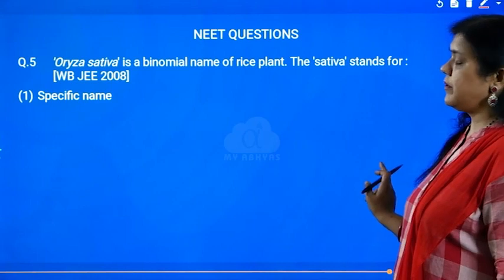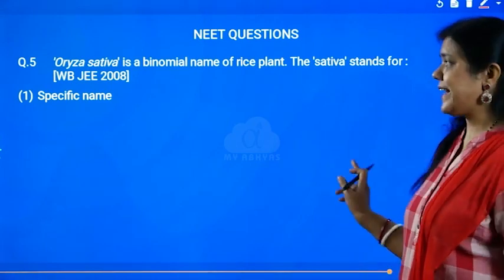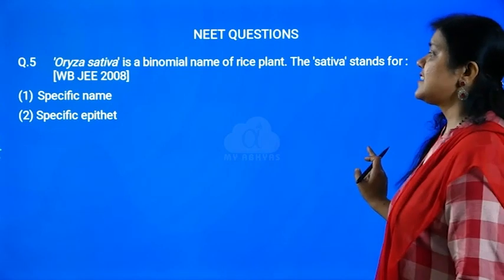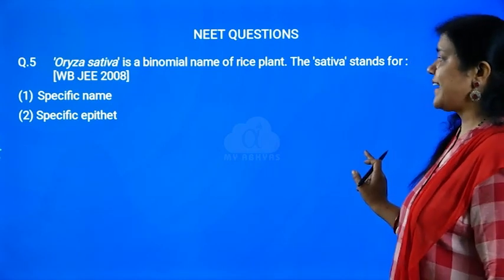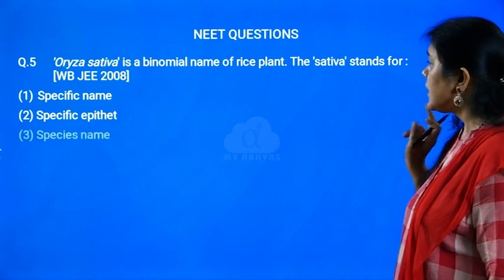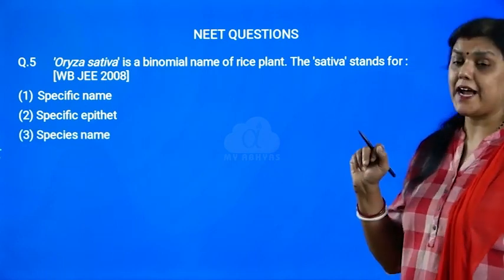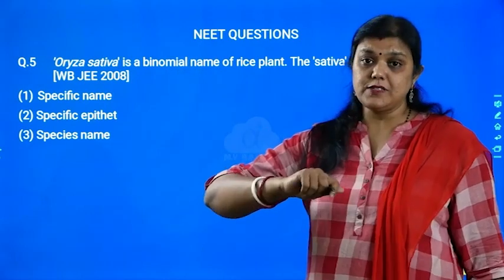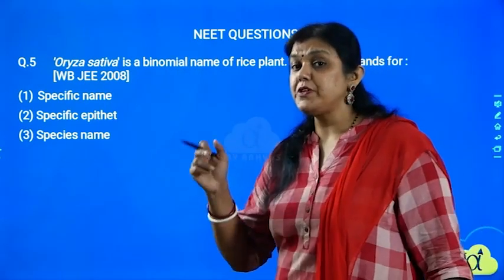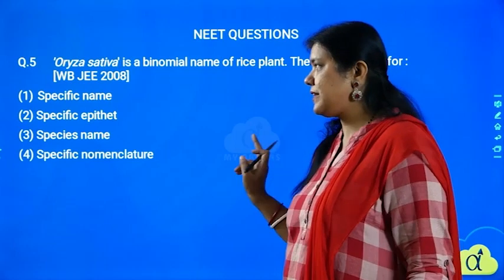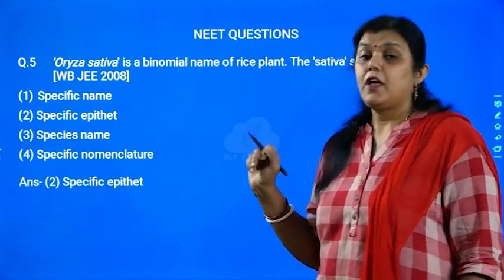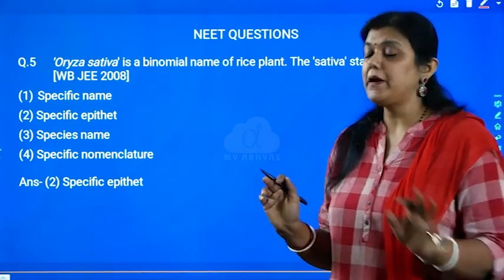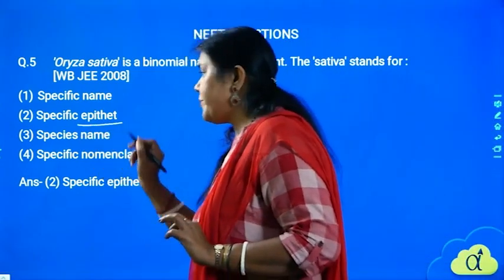Okay, question number 5. Oryza sativa is a binomial name of the rice plant. Now, what is the meaning of sativa over here? Oryza is the genus name, sativa is the species epithet. Now, what should be the correct answer? It is not the species name, but it is called the species epithet.